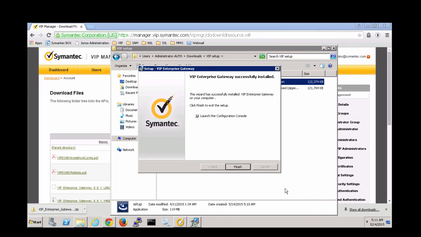With that, VIP Enterprise Gateway is completely installed. Please see the follow-up videos for next steps.